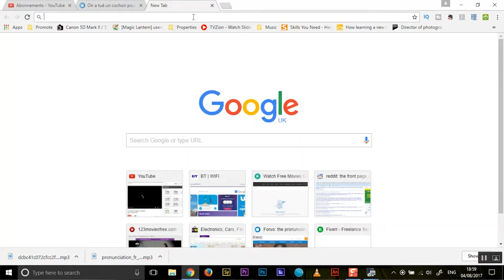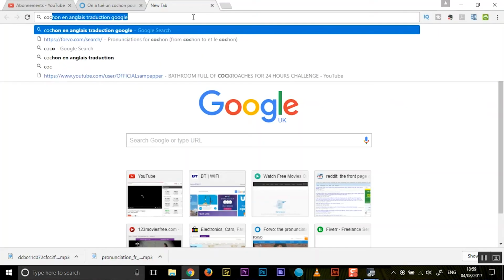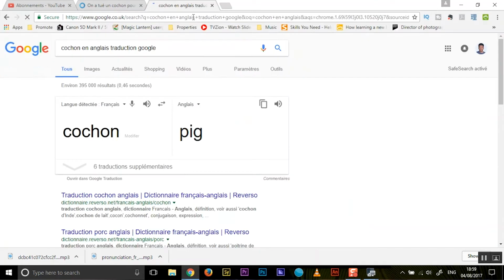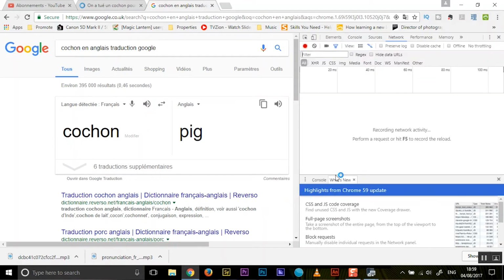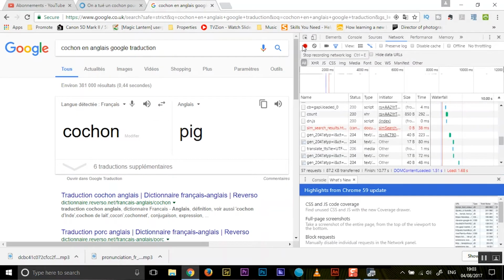You can do a similar thing if you want to get audio from Google Translate. I wouldn't if I were you, but it's an extra option. So now if we type in cochon en anglais, it comes up cochon and pig. Now, just like we did before, go to Developer Tools and then click that listen button again. What you're looking out for is where it says media. Just like last time, you right click it, open it in a new tab, and you hear it. And you download.